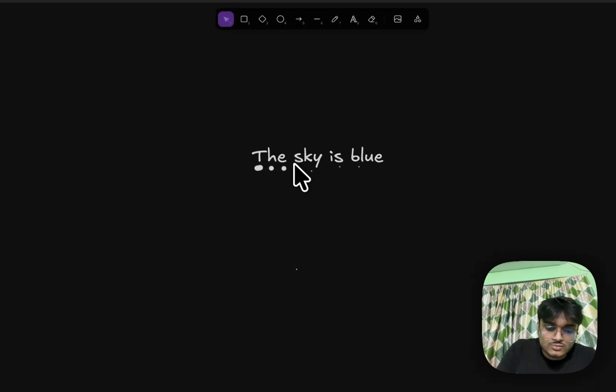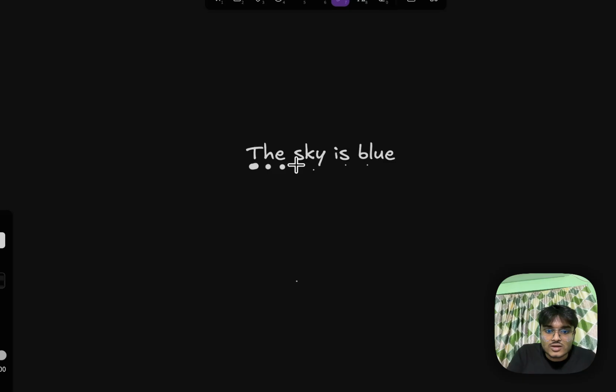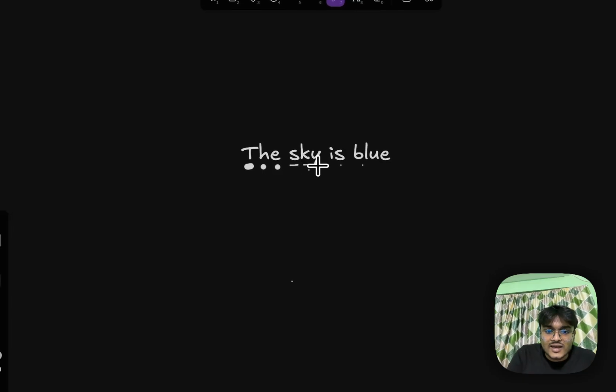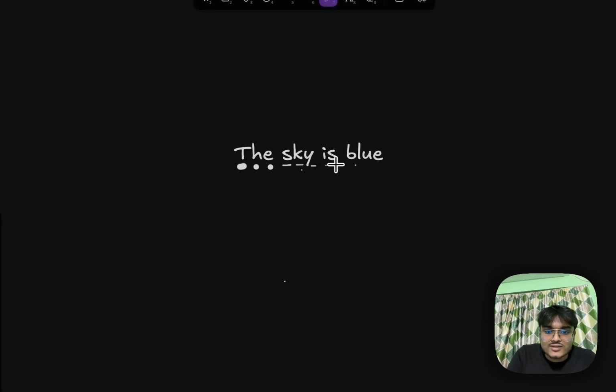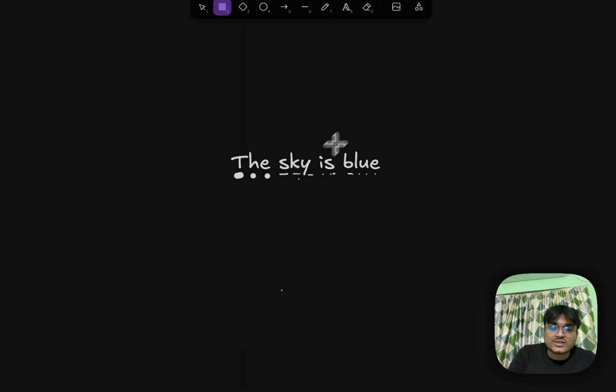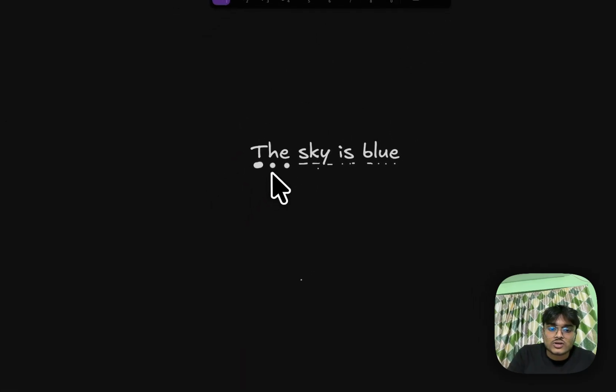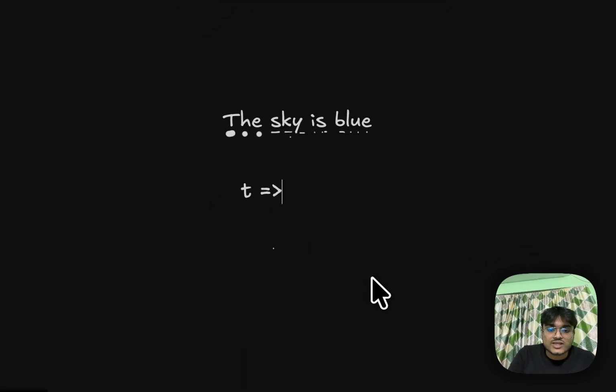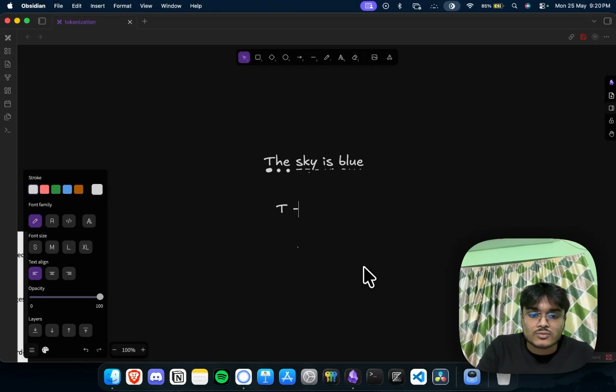We can consider this S, this K, this Y, this I, this S, then this B, then L, U, E. These are called tokens. Each character is treated as a token.